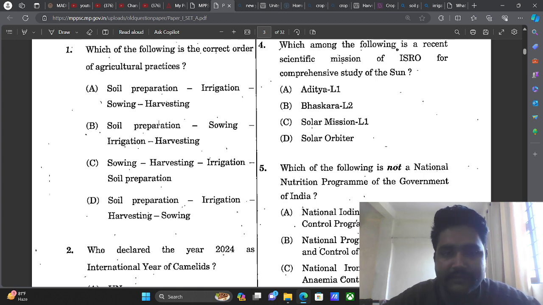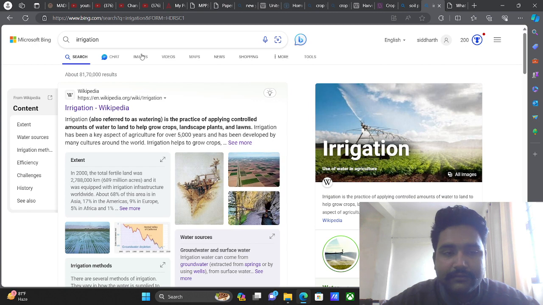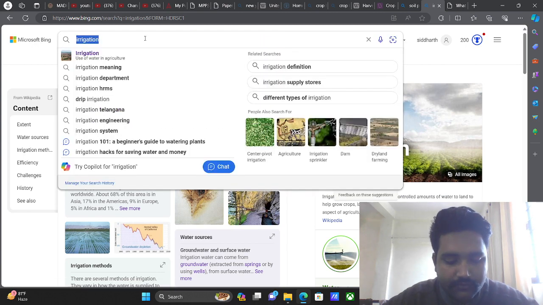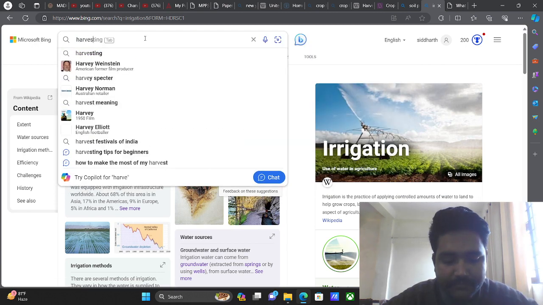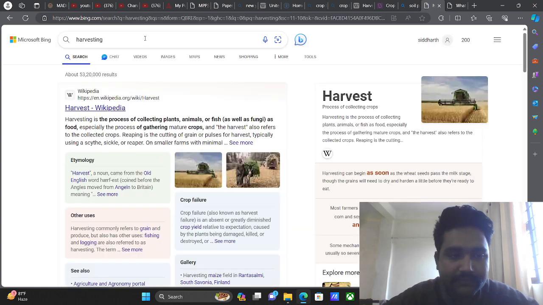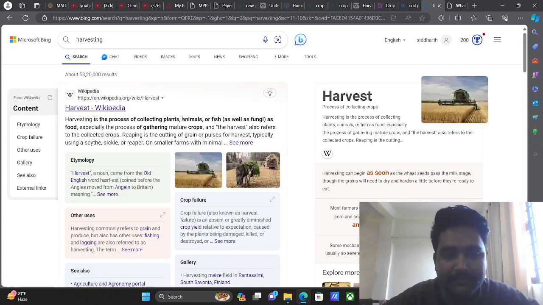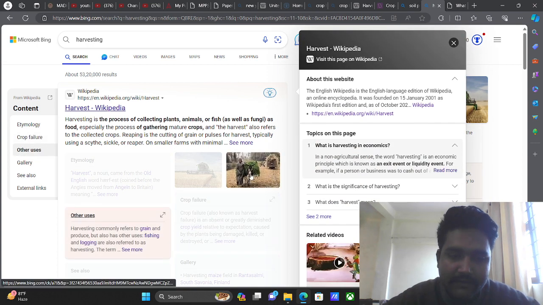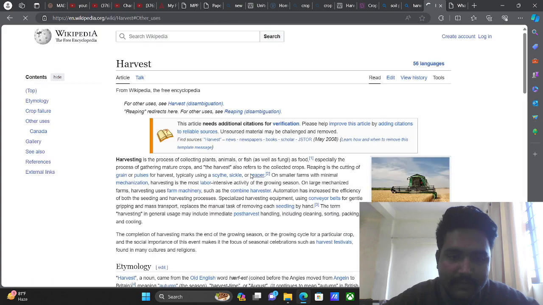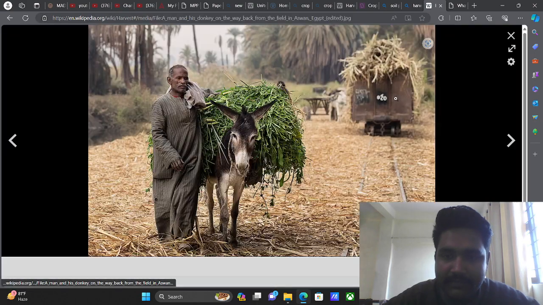And then we are harvesting. Harvesting is what? Harvesting is the collection of the crops. Harvesting is the process of collecting plants, animals, or fish as food, especially a process of gathering mature crops, right? So here we are basically collecting the mature crops.